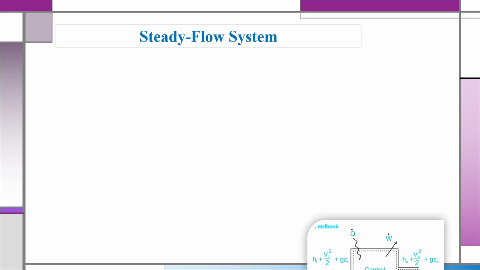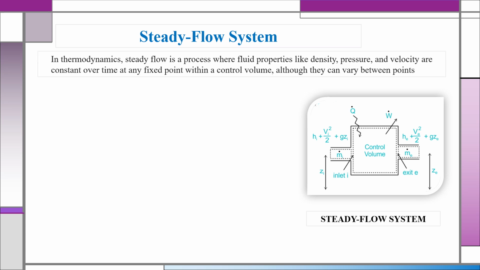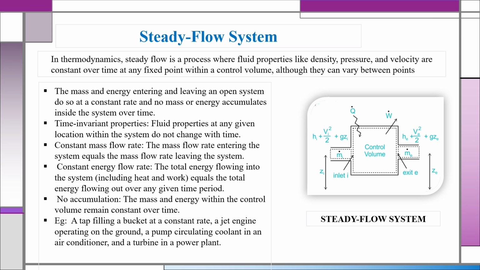Next, I would like to discuss the steady flow system. This is the basic diagram of the steady flow system. We can see how a steady flow system works. A steady flow process means that the conditions inside the system, such as pressure, temperature, and mass flow rate, do not change with time. This means that the amount of energy entering is equal to the amount of energy leaving the system.